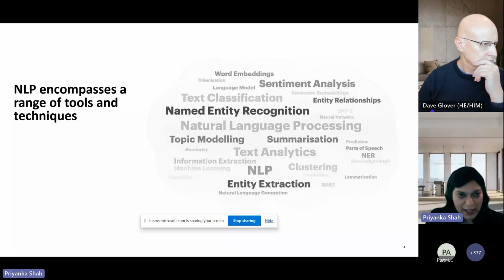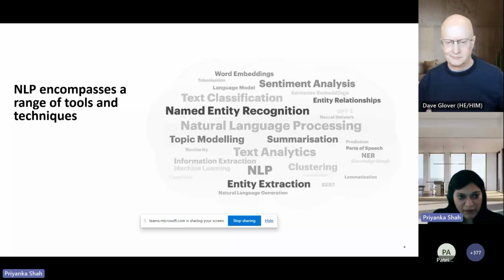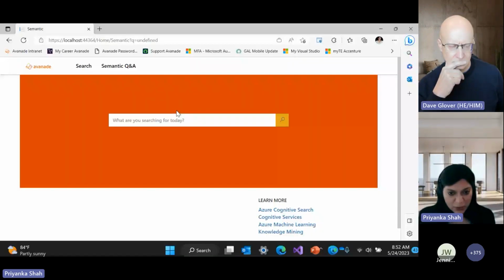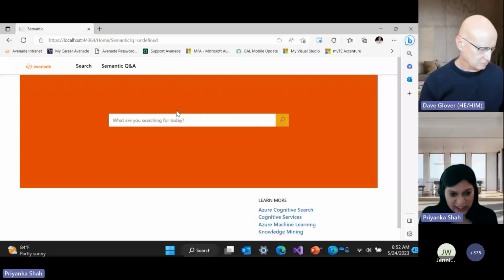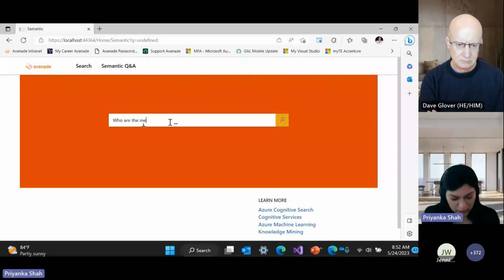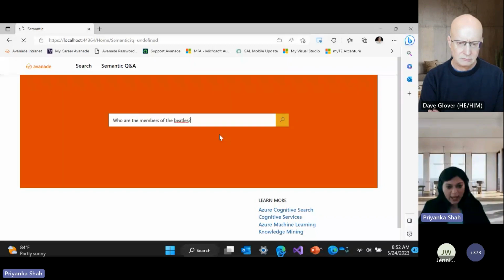So without much further ado, let me just quickly show you some of the awesome demos around natural language processing. Okay, so let us quickly look at how natural language text is processed here. So let me for example search here for something. So this is a music demo what we are seeing here, and let me search for example who are the members of the Beatles.